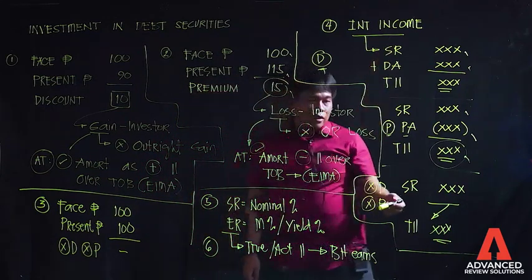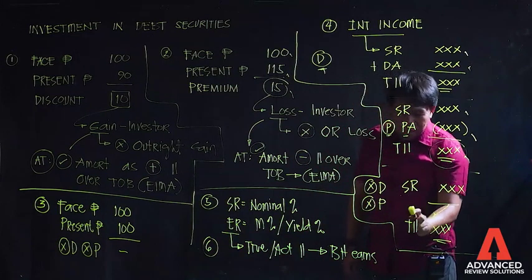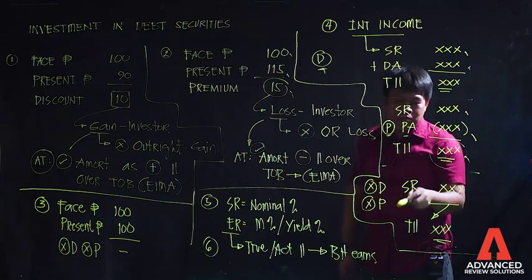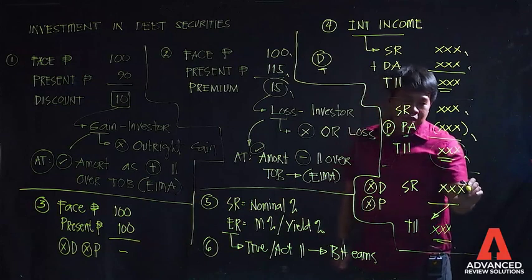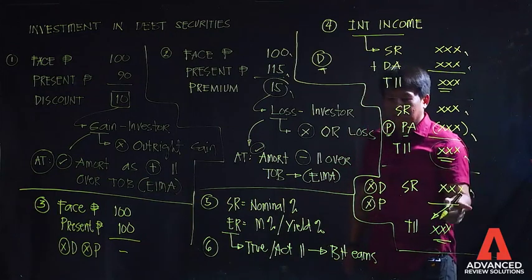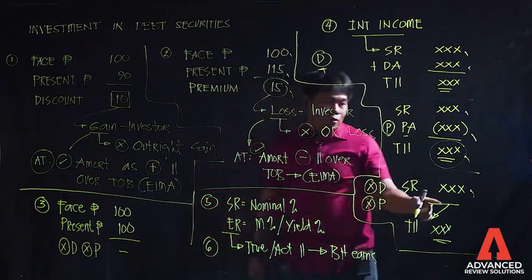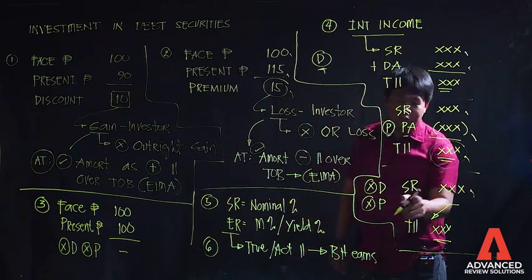Kaya dito sa third scenario natin, kahit walang discount or premium, may interest income coming from this. And the computed interest, using this, the face amount is equal to the present value. This is already your total interest income. Why? Kasi wala na hong adjustment.